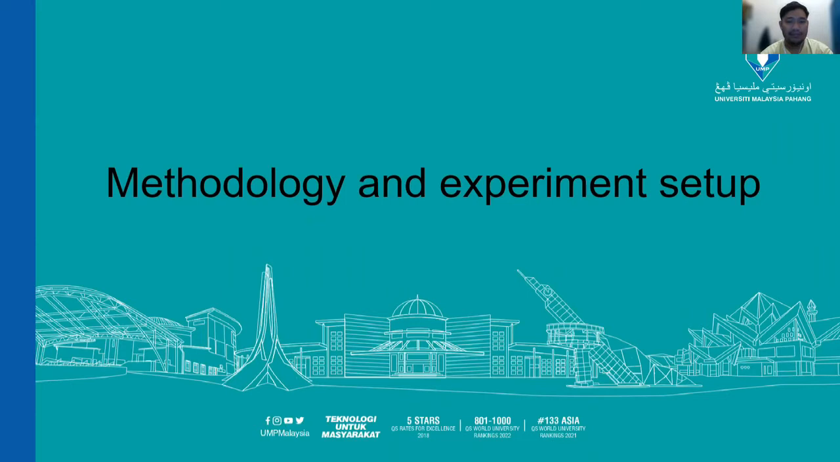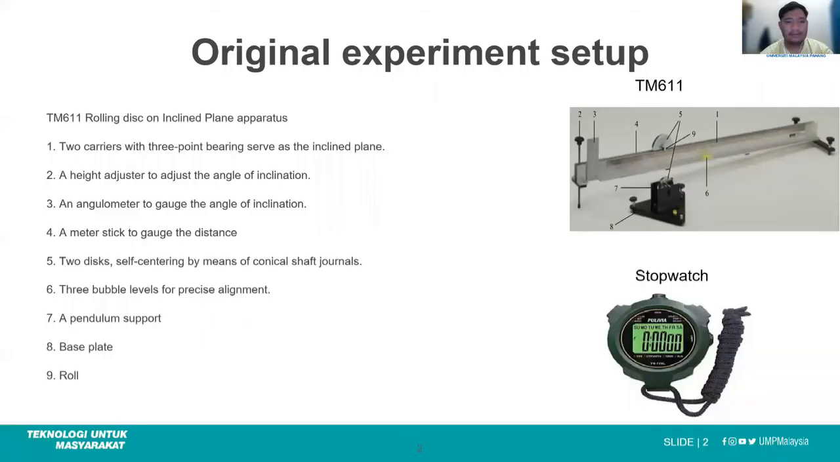I'm metric number MA18025. And today I'm going to present about the methodology and original experiment setup. So for the original experiment setup, we use two apparatus. The first is the TM611 rolling disc on inclined plane. So in TM611, there is